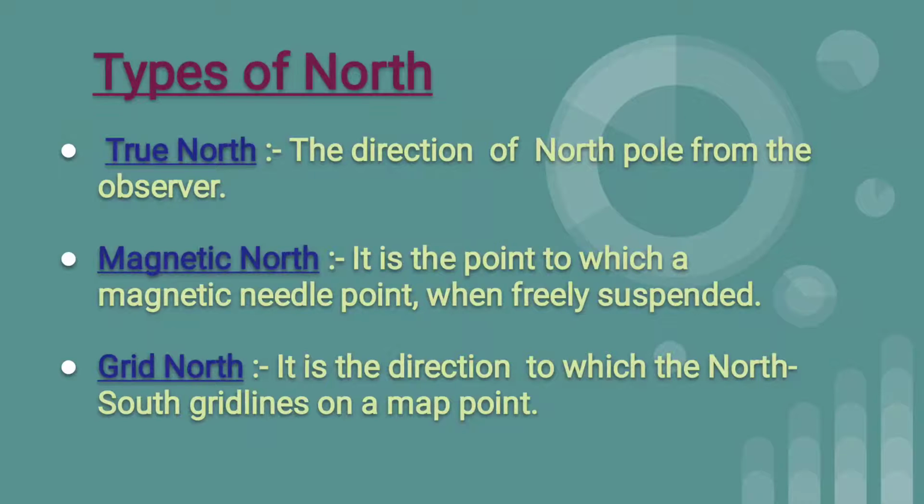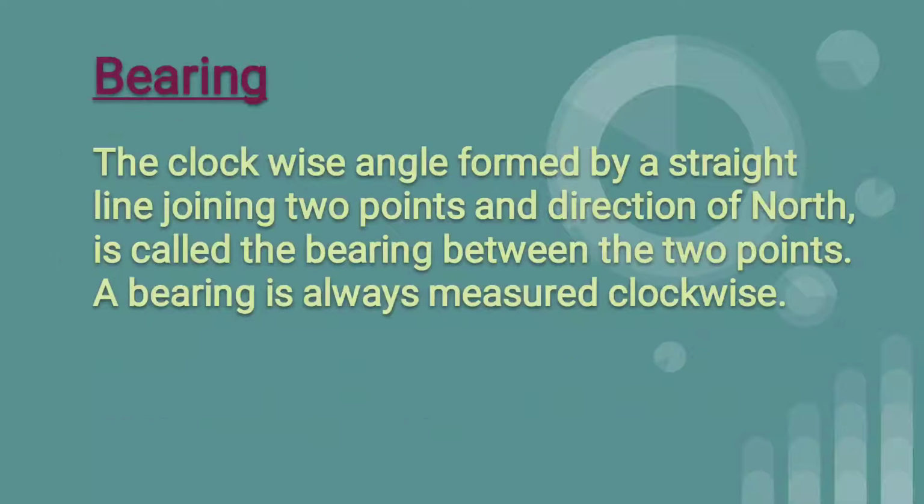True north is the direction of the North Pole from the observer. Magnetic north is the point to which a magnetic needle points when freely suspended. Grid north is the direction to which the north-south grid lines on a map point. What do you mean by bearing?